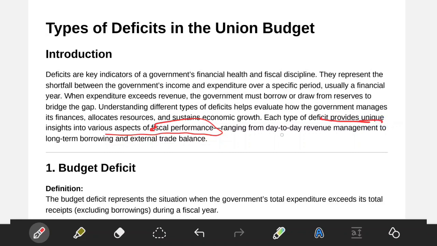We are able to know with the help of what? Various types of deficit. And it also helps us to understand how the government of Telangana or the government of India is performing.